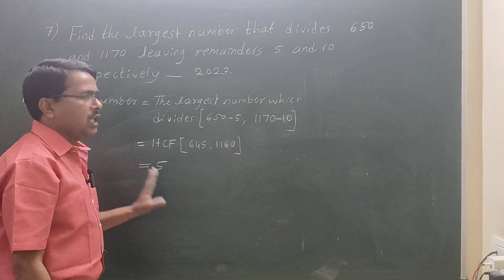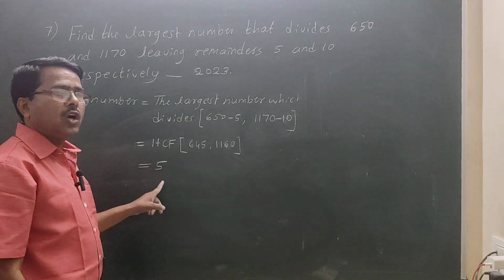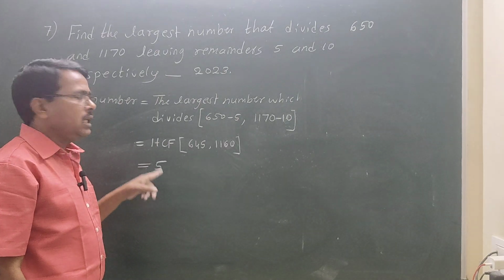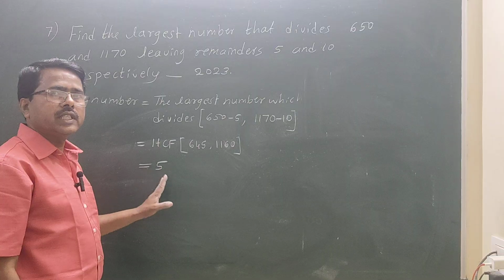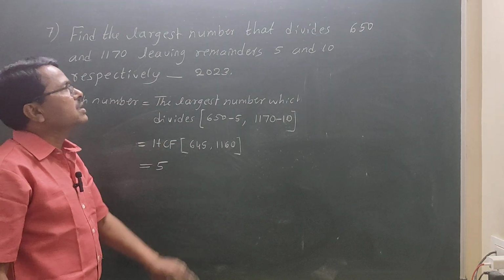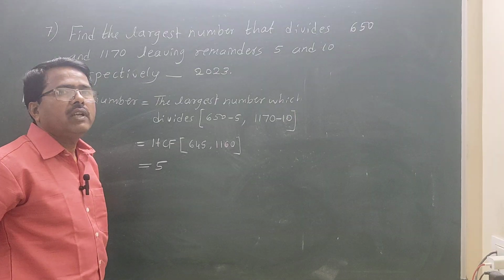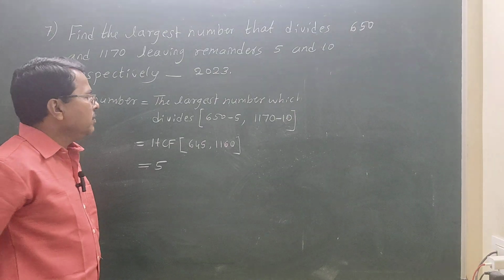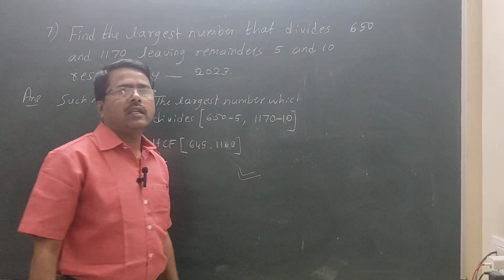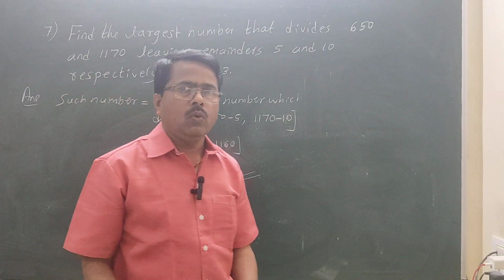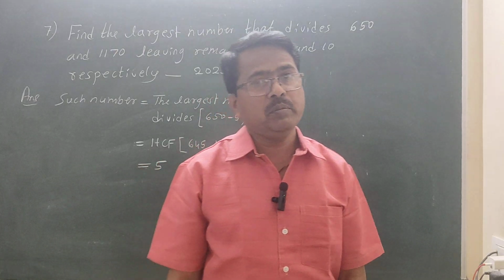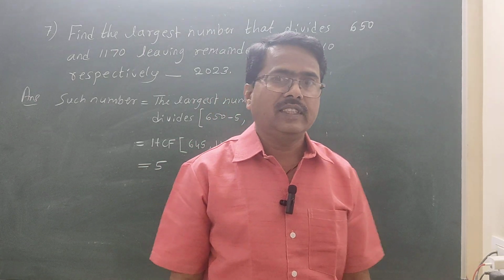For this question, logically the answer is 5. It is correct. But if you recheck, remainders 5 and 10 will not come. This question in detail, why, how, what, I'll explain in the next paragraph. Please see the next paragraph.